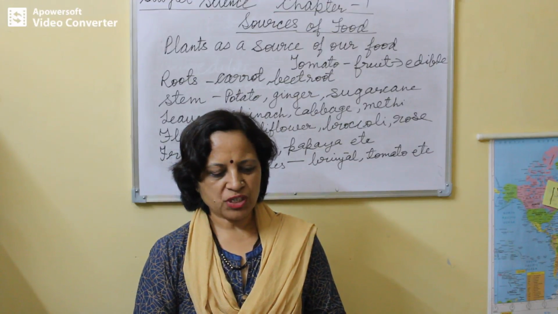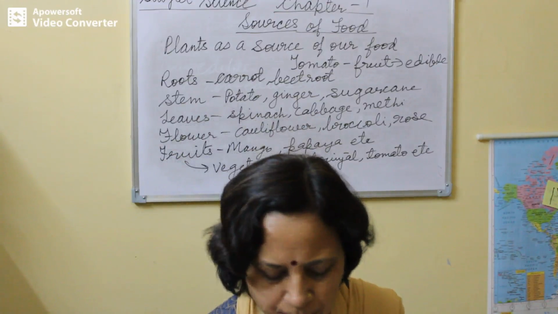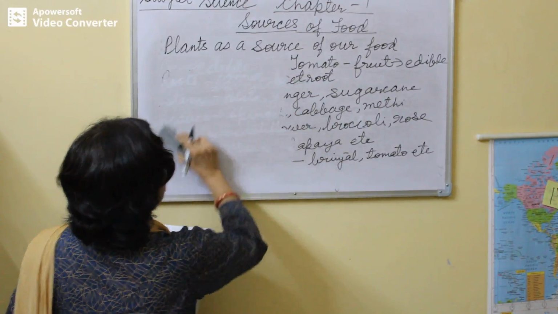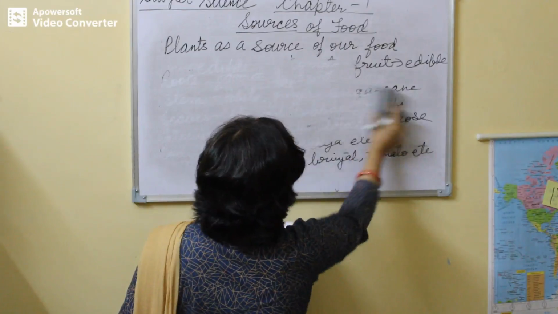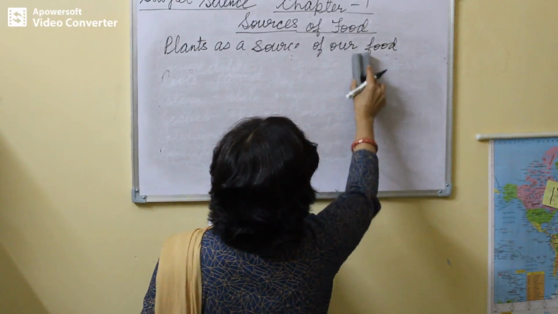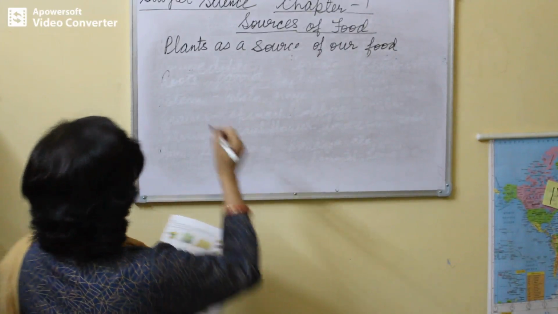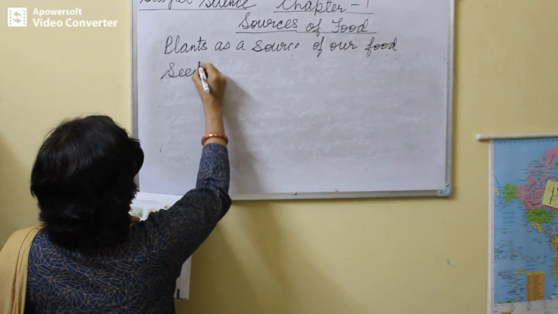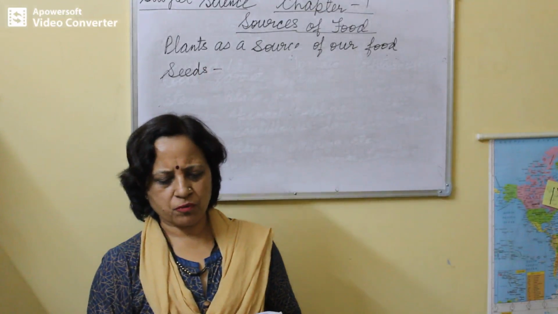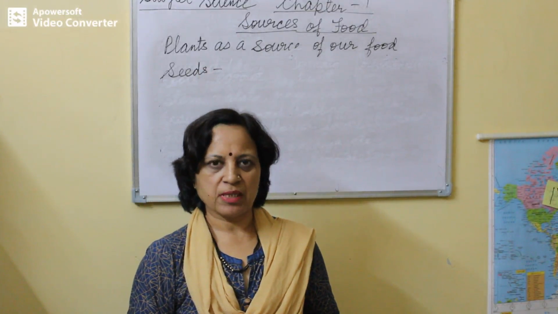Now coming to seeds. Seeds are a rich source of food for human beings and animals.